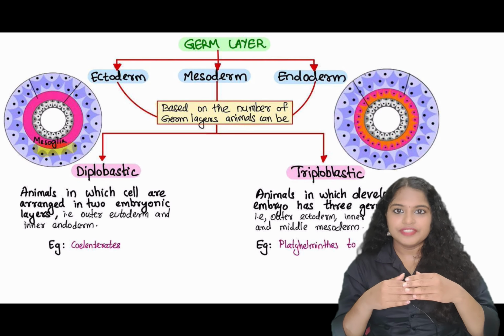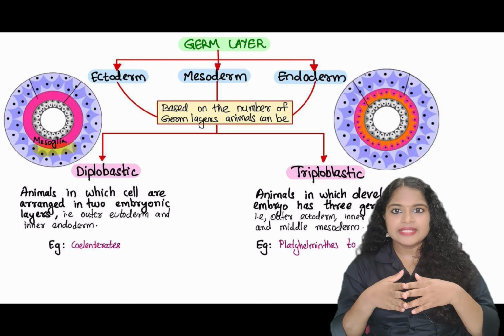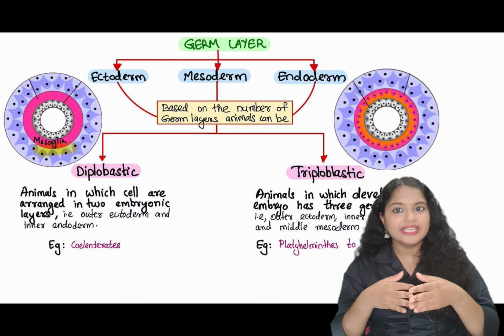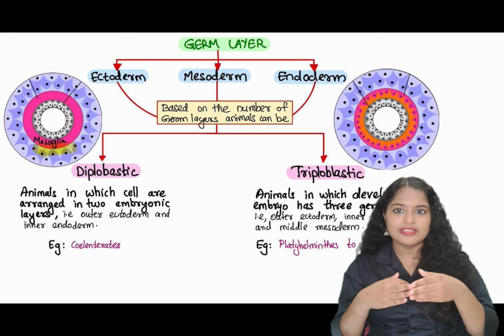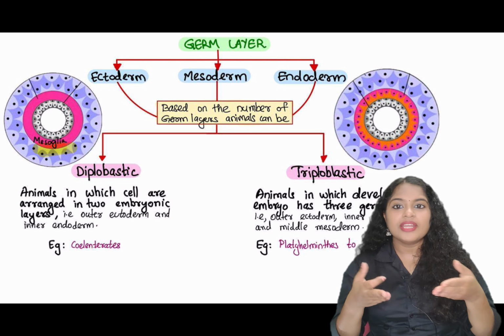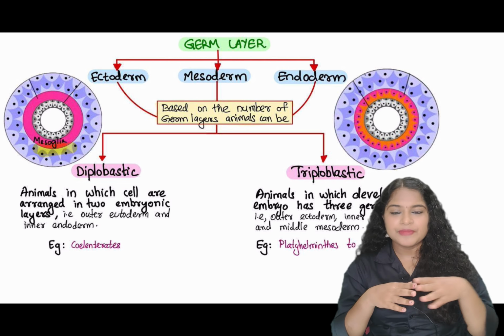Based on the presence of germ layers, organisms can be classified into 2. What are germ layers? Ectoderm, endoderm and mesoderm are the germ layers present in the early embryonic stage. And these germ layers will develop into different organs and organ systems in our body. So based on the presence of these germ layers, organisms are of 2 types. One is diploblastic and the other one is triploblastic.